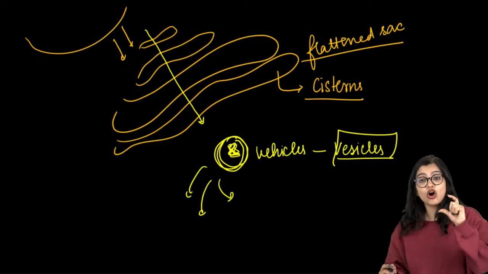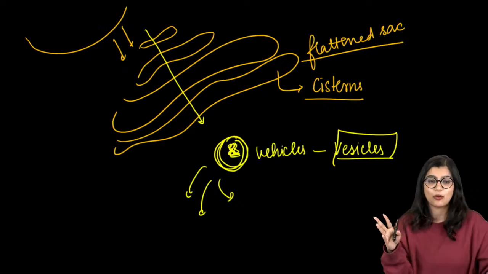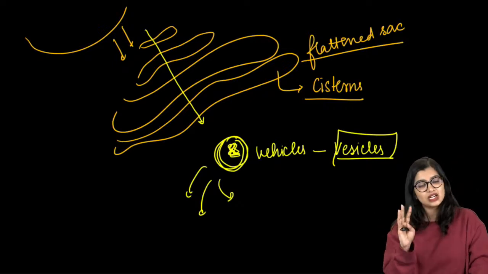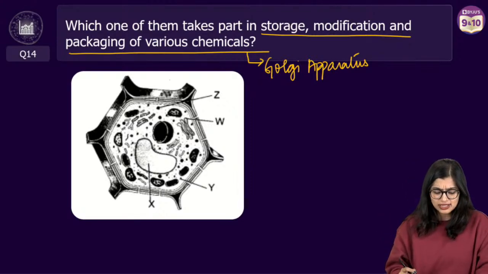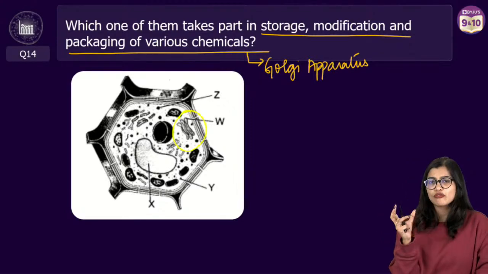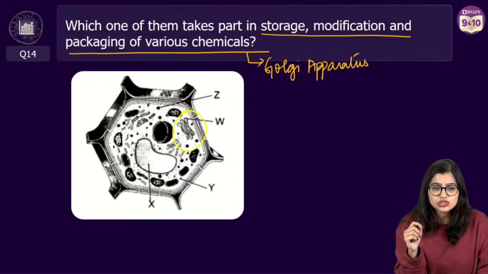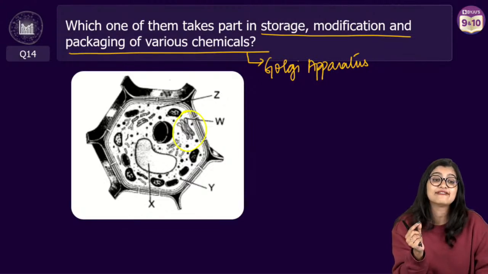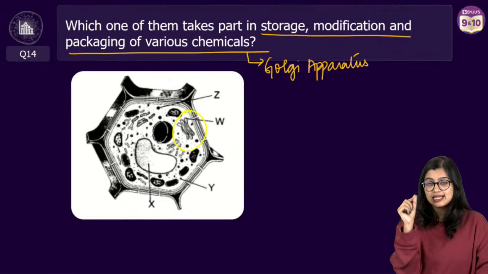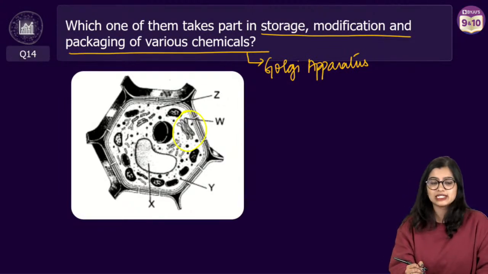So on your examination front, you only need to remember these major points. Cis phase, trans phase will not come in the exam. I just taught you a little bit extra. You just need to look for the flattened sac-like structures. That is more than enough. Ma'am, what are the structures that we represent on top of Golgi as dots? Those are the vesicles, Harsimran. Those dots that you draw are basically the vesicles that are coming out. And lumen is the gap.